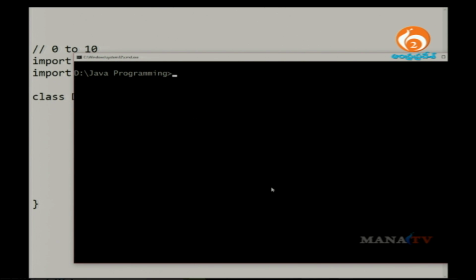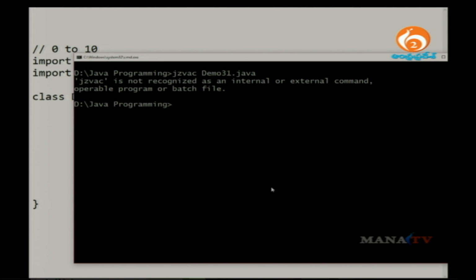So how do I compile it? It is pretty simple. You have a command called javac followed by the file name, demo31.java. Maybe there was a spelling mistake here, but right now it is correct. Now you can compile your program with javac demo31.java. It got compiled successfully. Then you can execute this program with demo31.